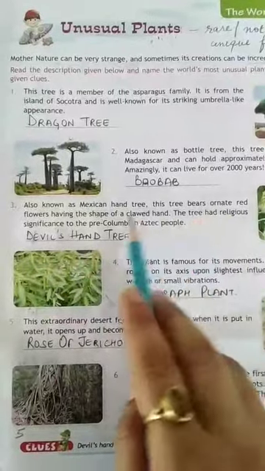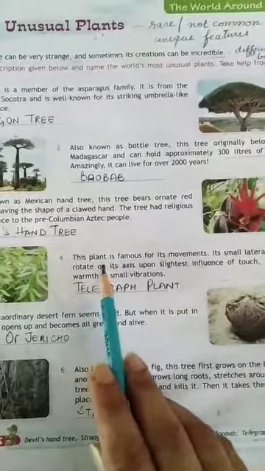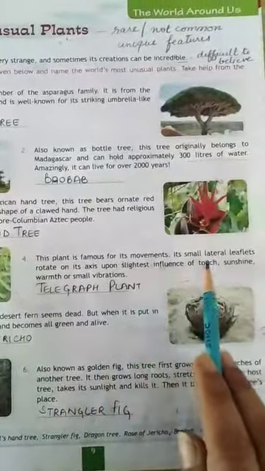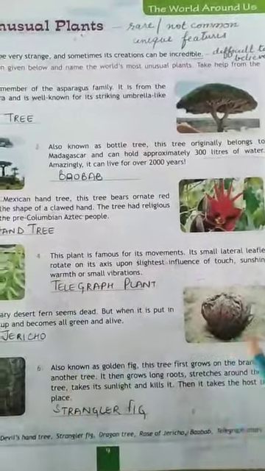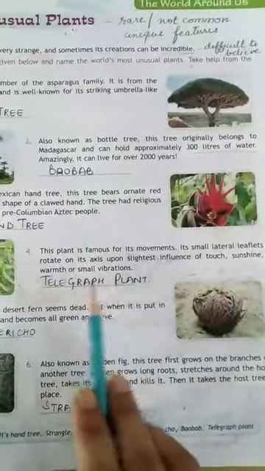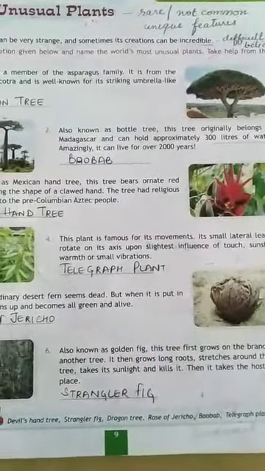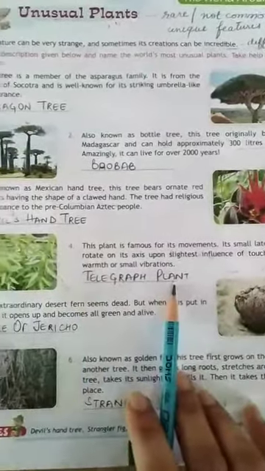Very clear from this only that its shape is of a clawed hand. Fourth is, this plant is famous for its movement. Its small lateral leaflets rotate on the axis upon the slight influence of touch, sunshine, warmth or small vibration. So it just shows the movement when there are all these things. It is the telegraph plant.